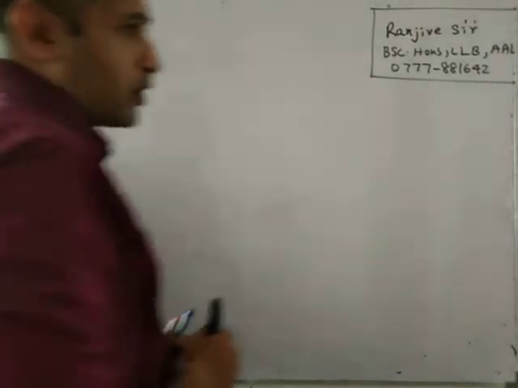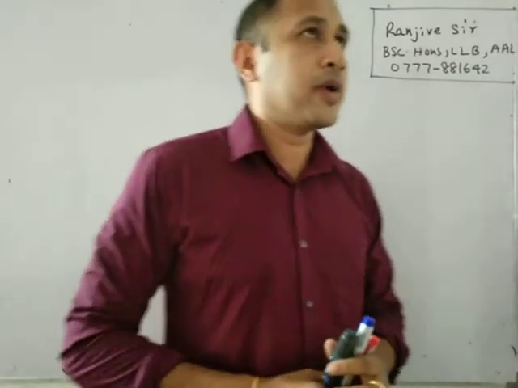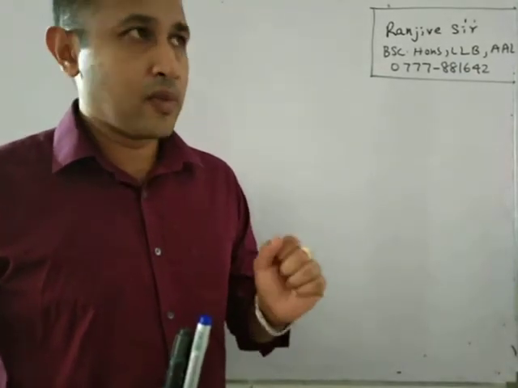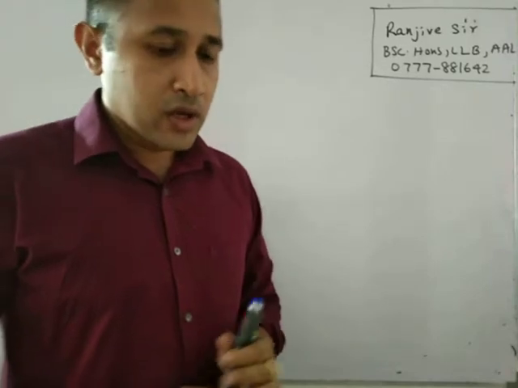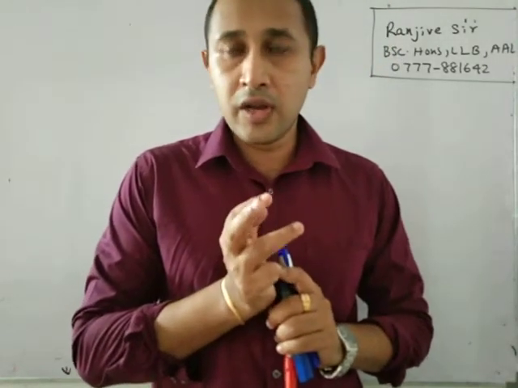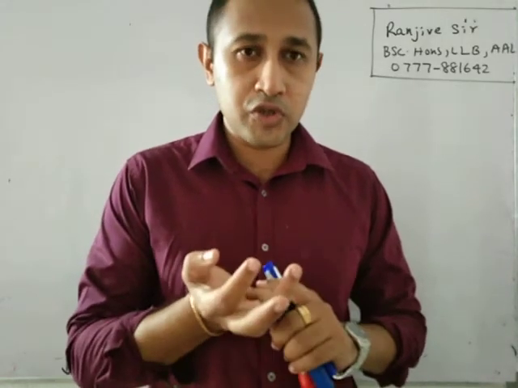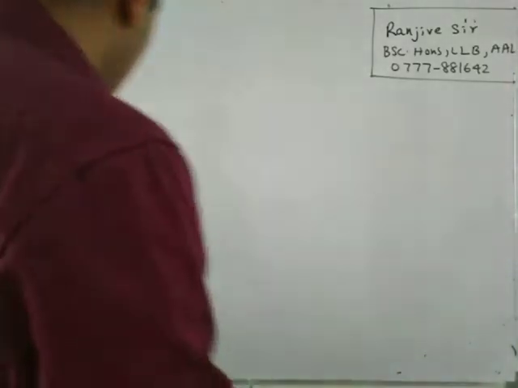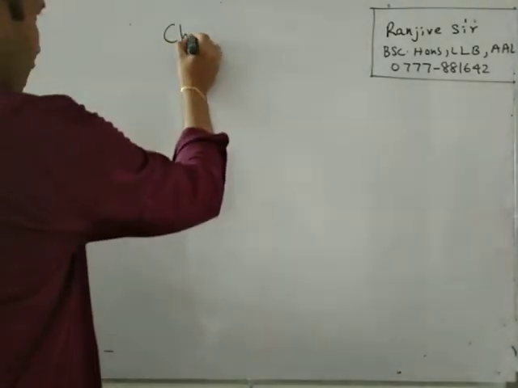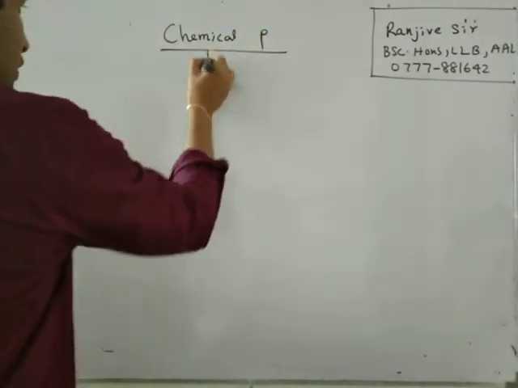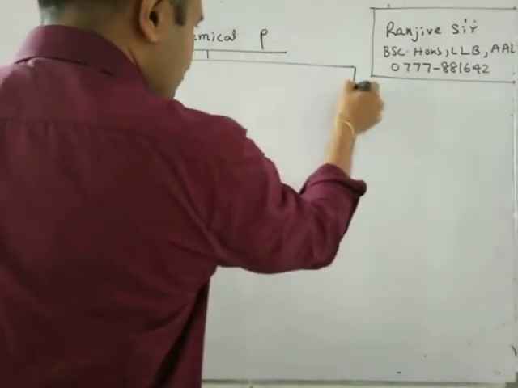Right. Now we are going to discuss the chemical properties of the elements in the third period. Under this lesson we are learning about the elements in the third period and their reaction with oxygen, water and chlorine. Now we are going for the short note on the chemical properties.